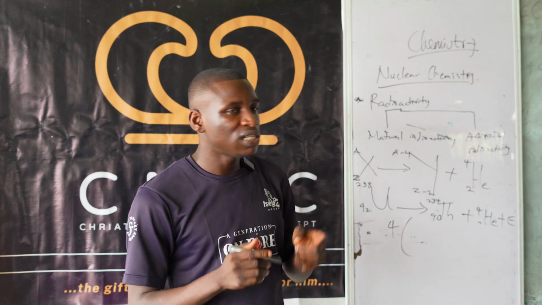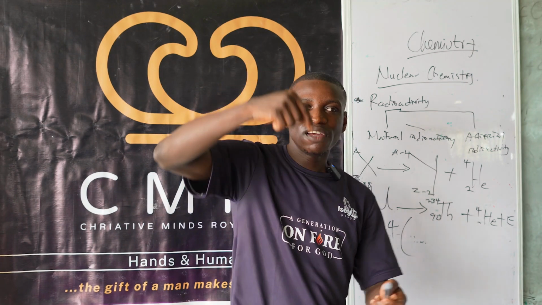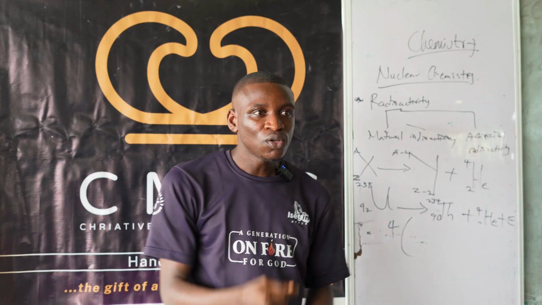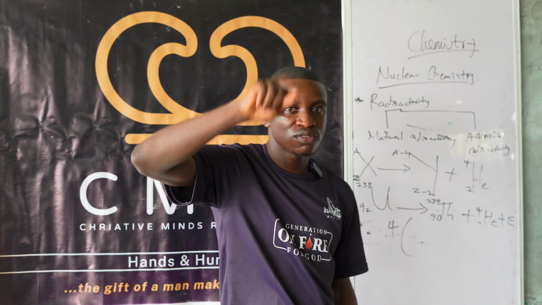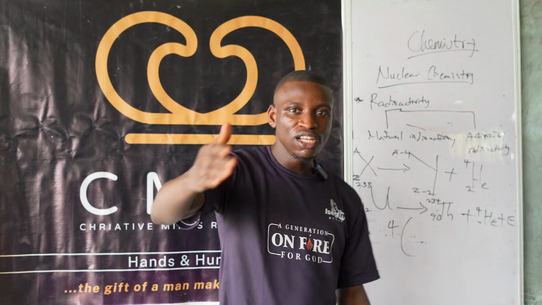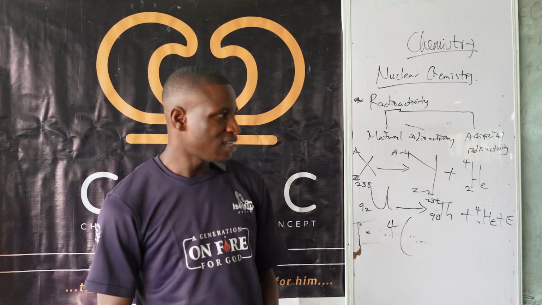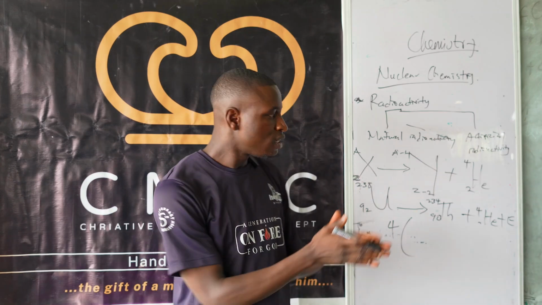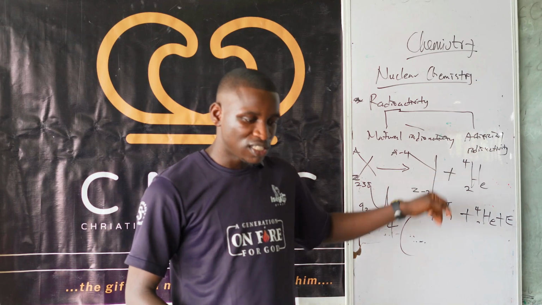One very important point about them is that once alpha emission occurs, the mass number of what you are going to get eventually will reduce by what? 4. The atomic number will reduce by what? 2. And a helium nucleus will be liberated. That's the crux of alpha emission under natural radioactivity.